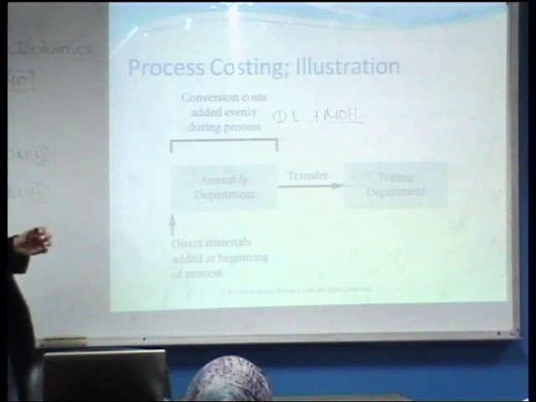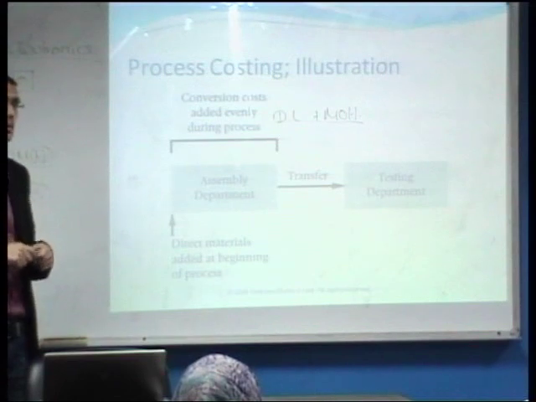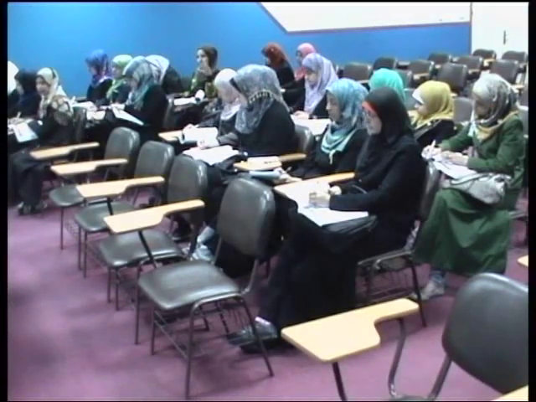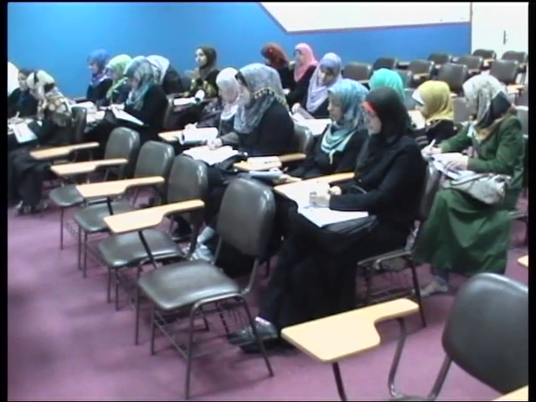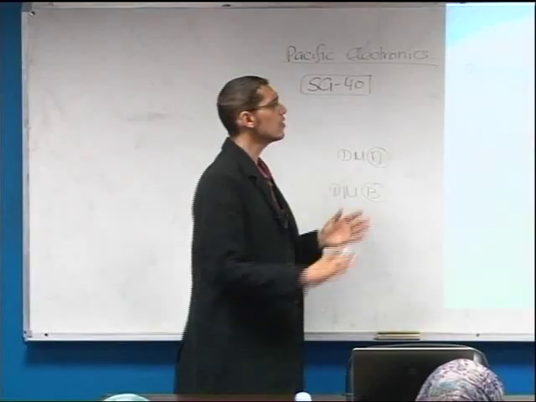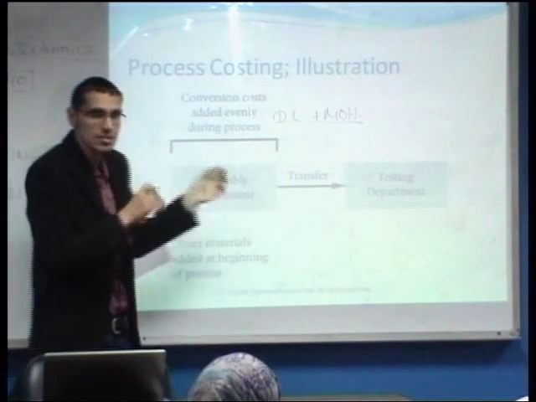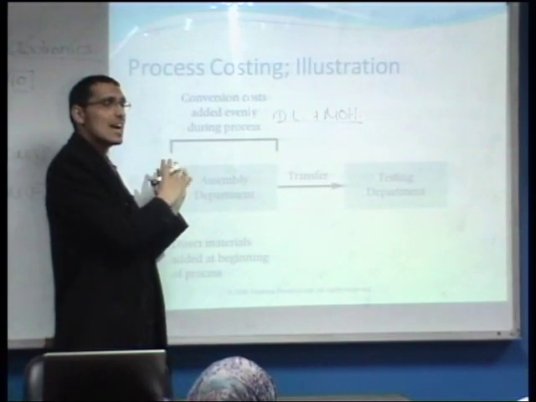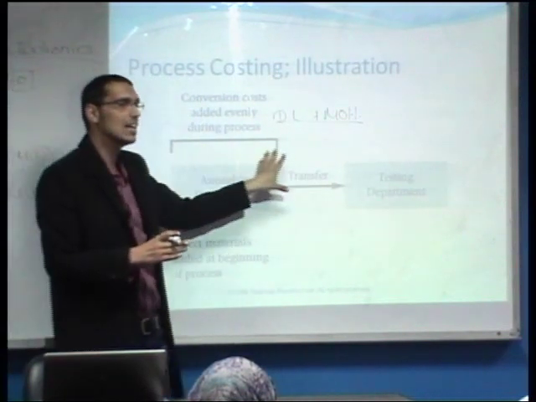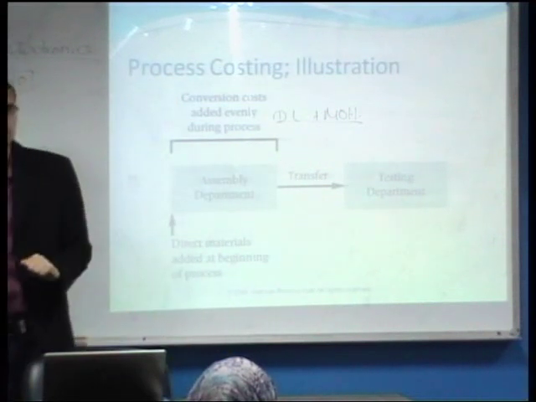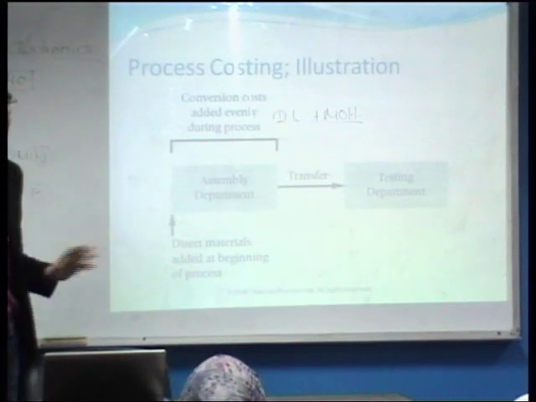Therefore, according to our illustration, any cost that appears to convert direct material from raw materials to finished goods. Excellent, excellent. Therefore, the conversion cost would be, in this case, direct labor and the manufacturing overhead. According to this illustration, the direct labor and the manufacturing overhead are added, or used up, evenly within the manufacturing process. Any questions? Of course, this is the information according to our example.